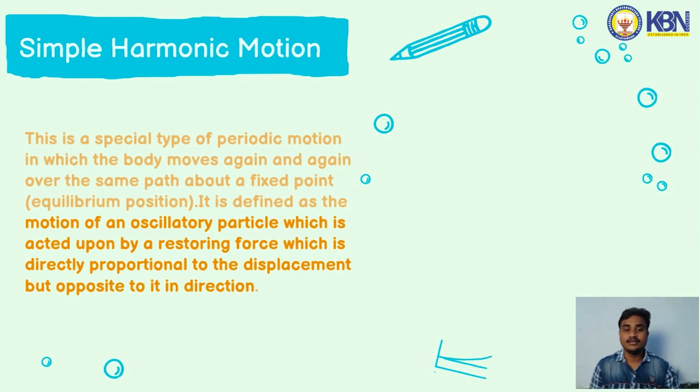If F is the restoring force which is acting and x is the displacement of the particle from the equilibrium position, the opposite sign indicates the force is directed towards the fixed point. So F is equal to minus kx in simple harmonic motion.